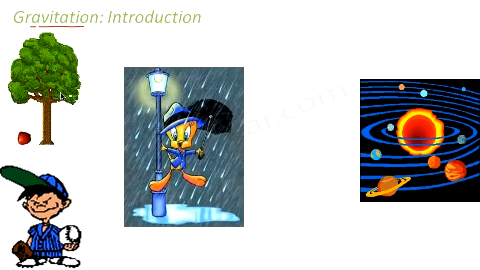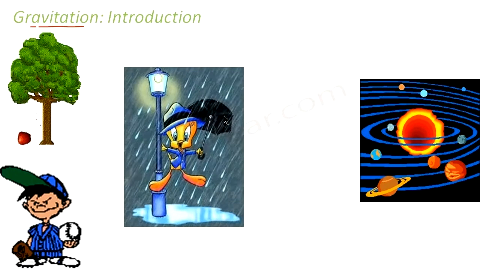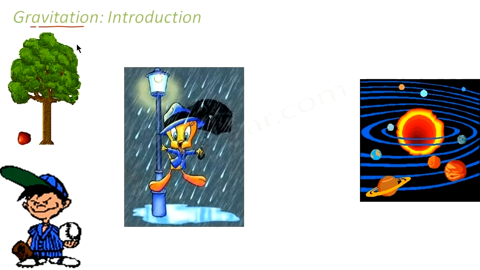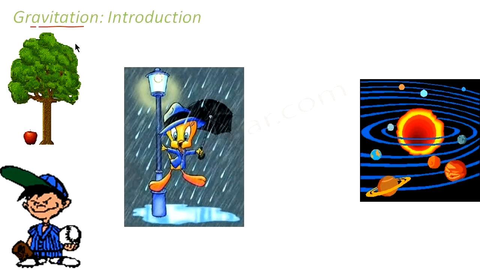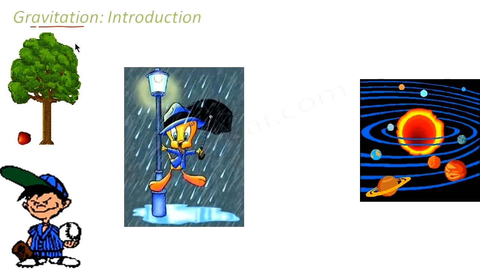Gravitation is nothing but a force which is exerted by the surface of the earth. So in this chapter, we will study in detail all the principles of gravitation. We'll see how the law of gravitation was brought into the picture of science, and we'll study all the planetary motion as well. So let us go ahead and see what made the origin of gravitation.